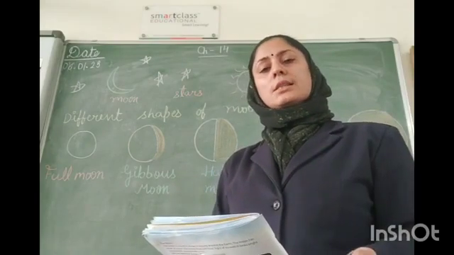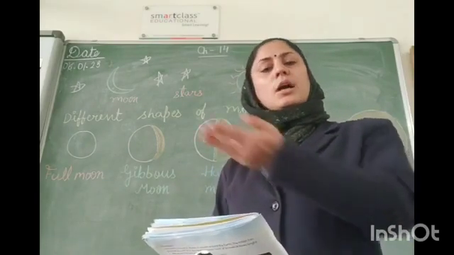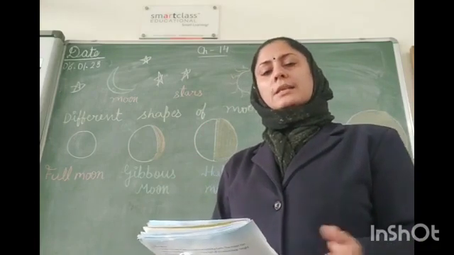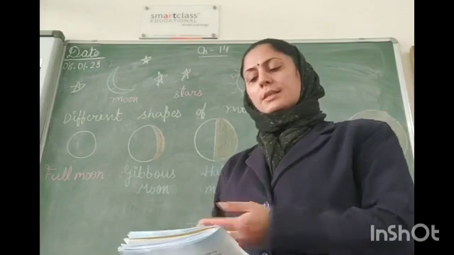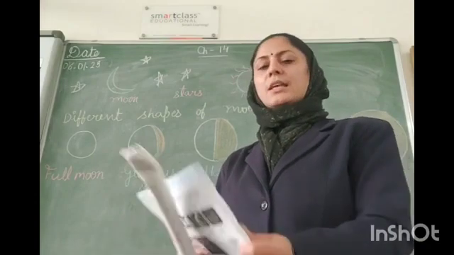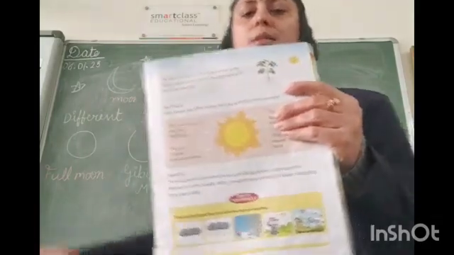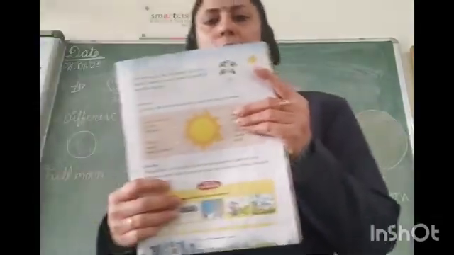Where does the sun rise from? From the east. And where does it set? In the west. So it always rises in the east and sets in the west. As you can see, plants are making food in the light of sun.